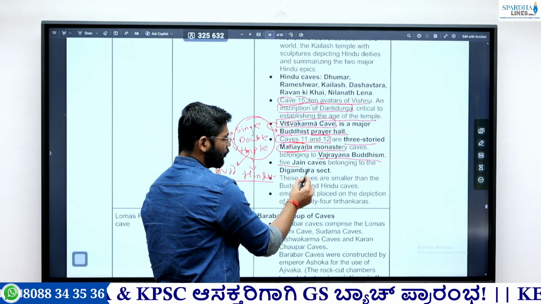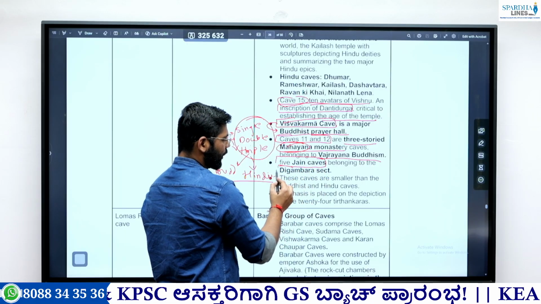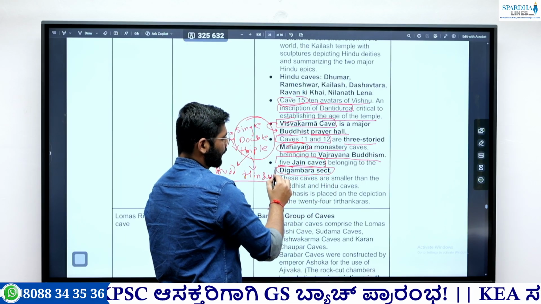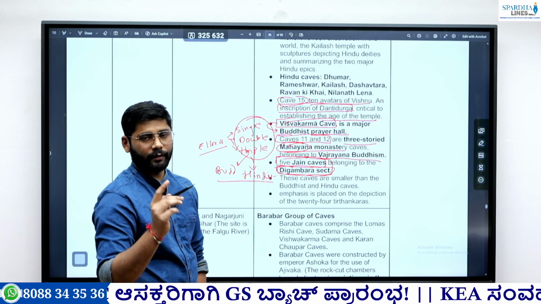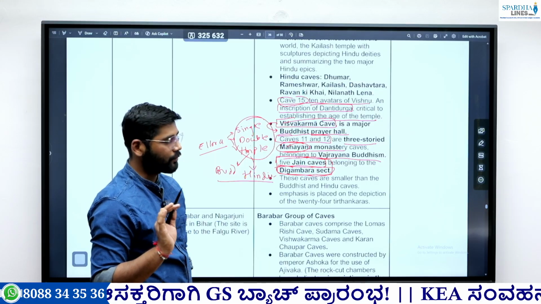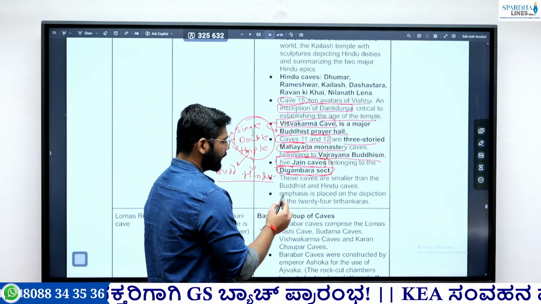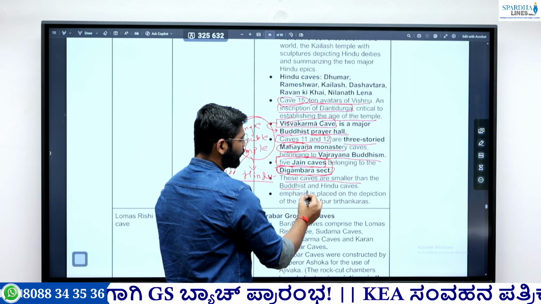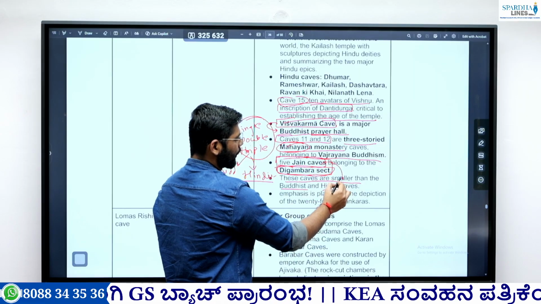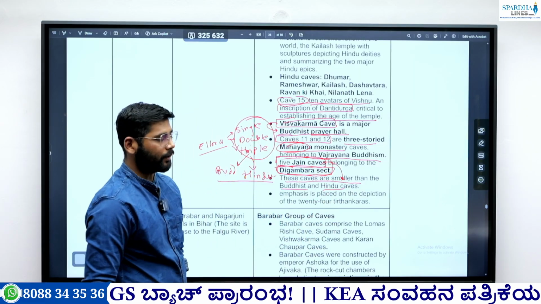Then there are the 5 Jaina caves, and these 5 Jaina caves belong to the Digambara sect. So all the Jain caves in Ellora belong only to the Digambara sect. So this is the important fact. Okay, and mostly the Jain caves are smaller than the Buddhist and the Hindu caves.